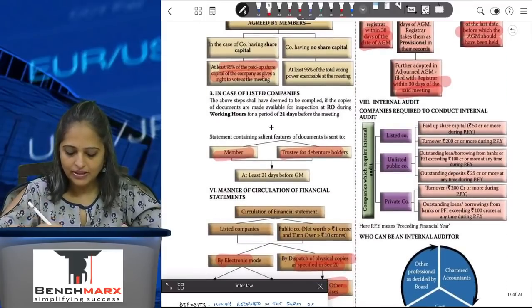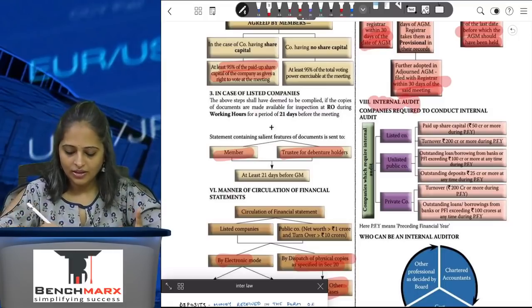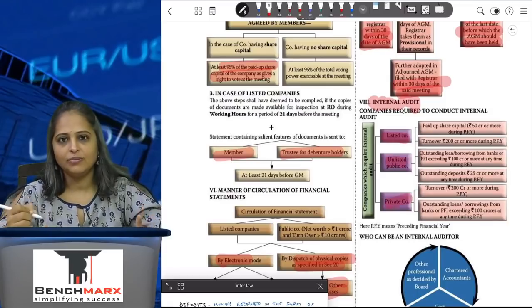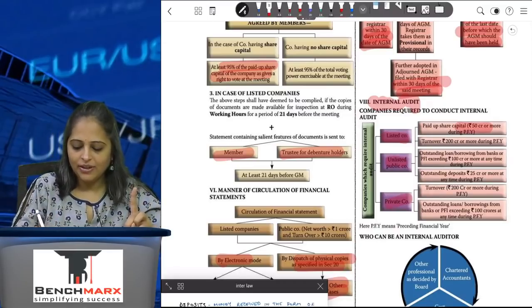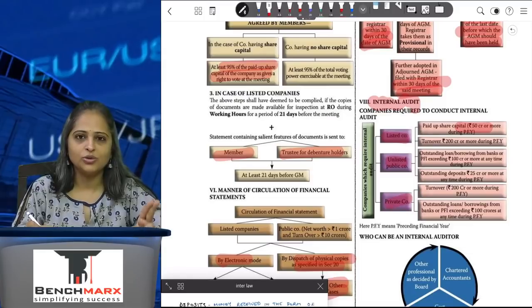Now, companies' internal audit. Which are the companies which require internal audit? Three types of companies: listed company, unlisted public company, and private company. A listed company will require internal audit if the paid up share capital is 50 crores or more, or the turnover is 200 crores or more.